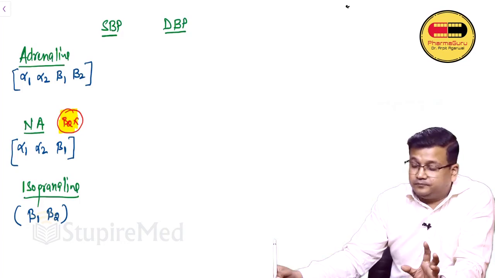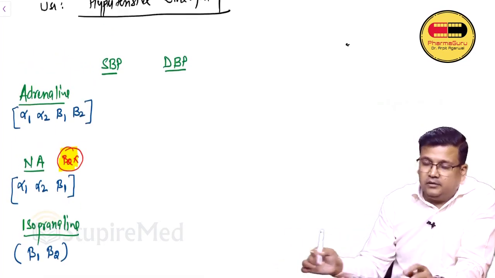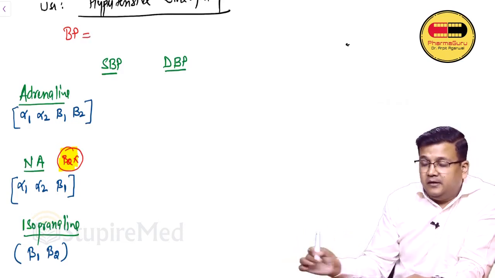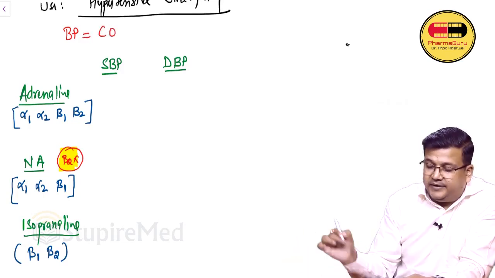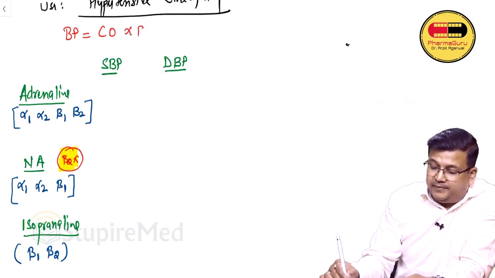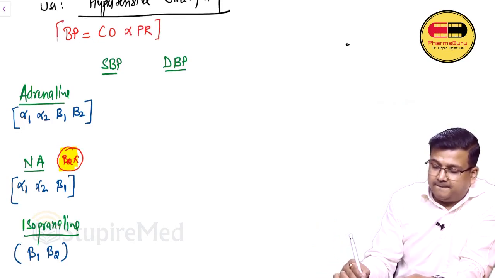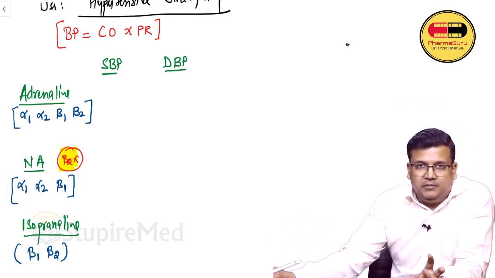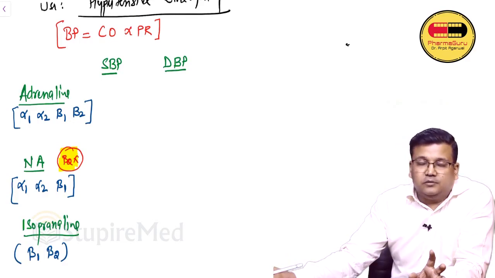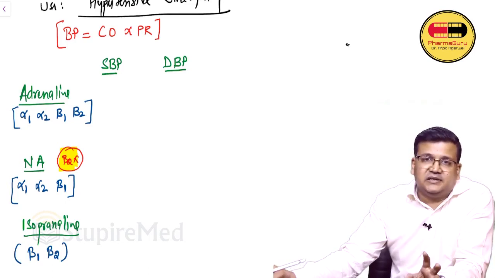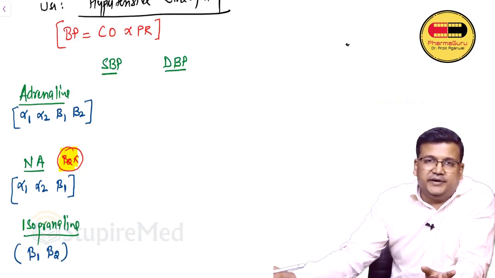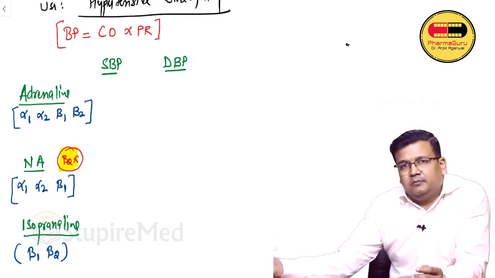Now if we for a moment look at the formula of blood pressure that we read in physiology, BP in our body is given by cardiac output multiplied by peripheral resistance. This is the formula of BP taught in physiology. What does this formula mean? Cardiac output is the function of heart, while the peripheral resistance is a function of blood vessels. Heart is responsible for cardiac output and resistance is exerted at blood vessels.